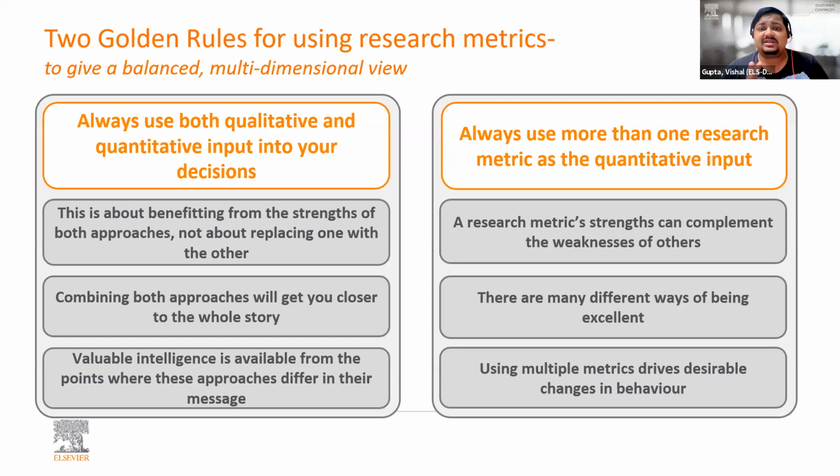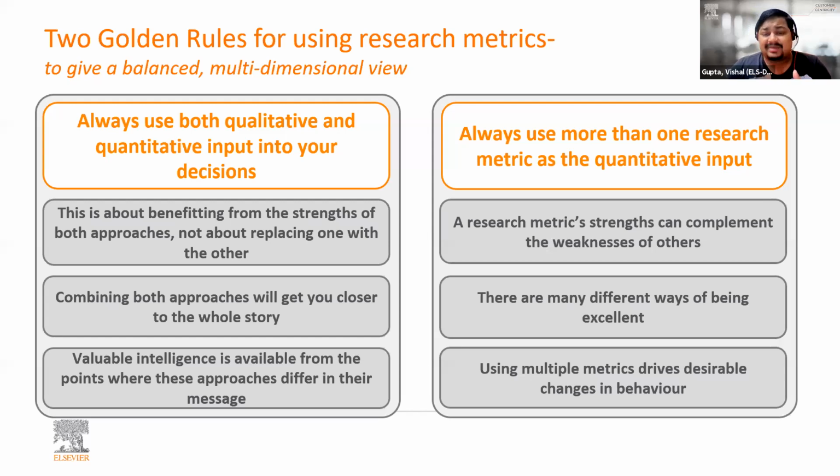So what does it mean? That you are not only looking at a journal in one dimension, you want to look at the journal from multiple dimensions. So not only the qualitative, but the quantitative impact as well. Then whenever you are using quantitative input, always use more than one metric. So never use just one quantitative metric. Take into account at least two quantitative metrics.